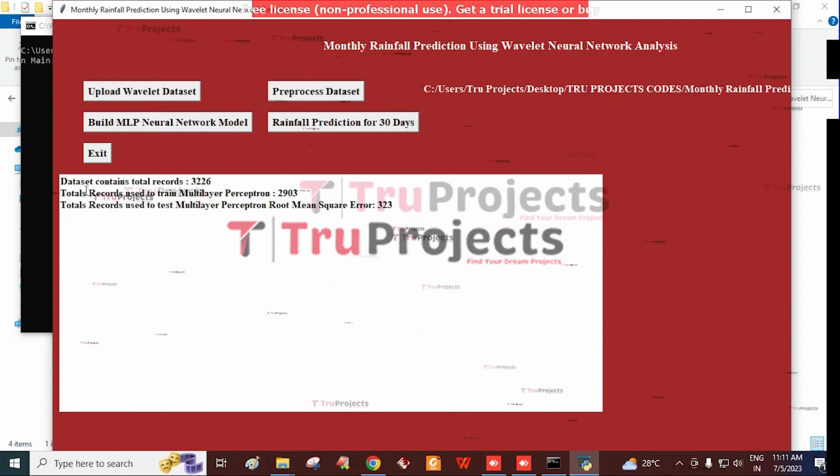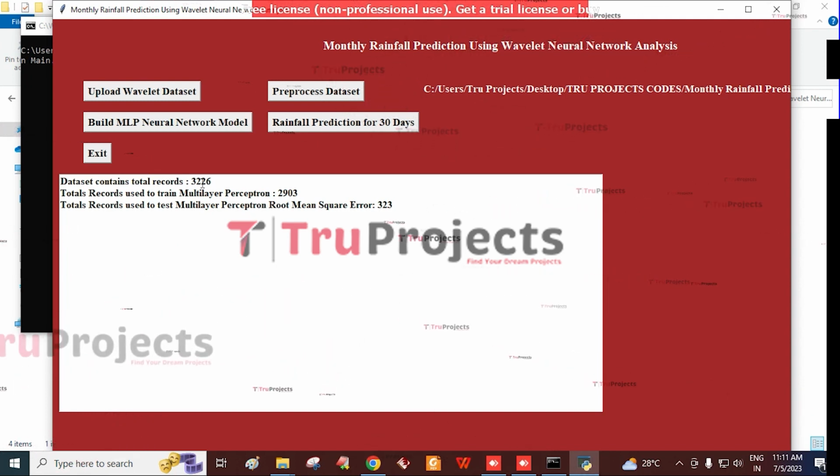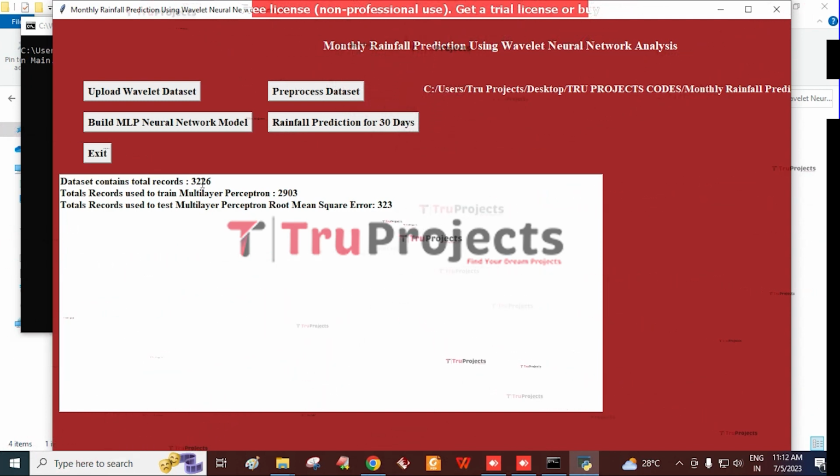Here the total dataset consists of 3226 records, and the application uses 2903 records, that is 80% for training, and 323 records, 20% of the dataset, for testing the application, which is used for the MLP prediction performance. Then it calculates the root mean square error, which represents the difference between the actual and predicted values. And then click on Build MLP Neural Network Model.